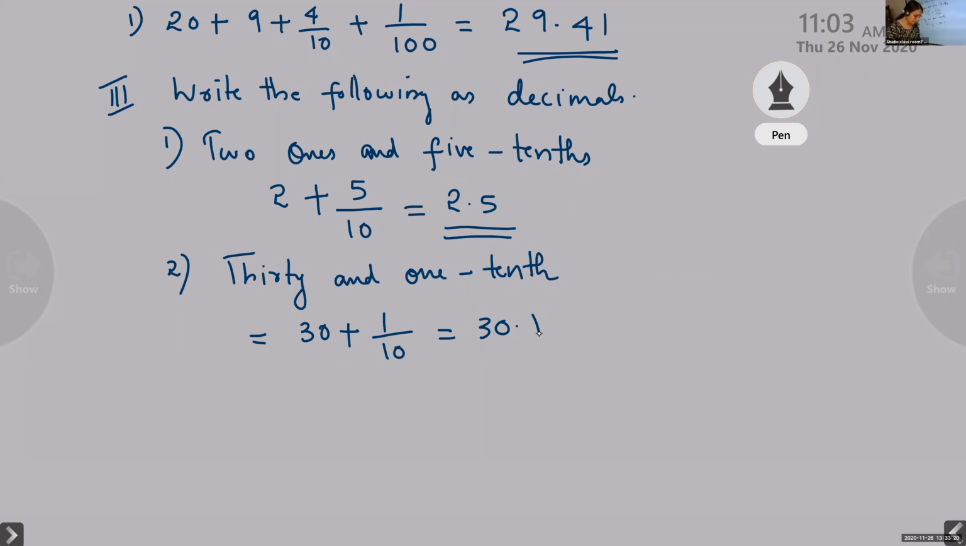Now let me check like that. Any questions? The third one is 7 tenths. 7 tenths.